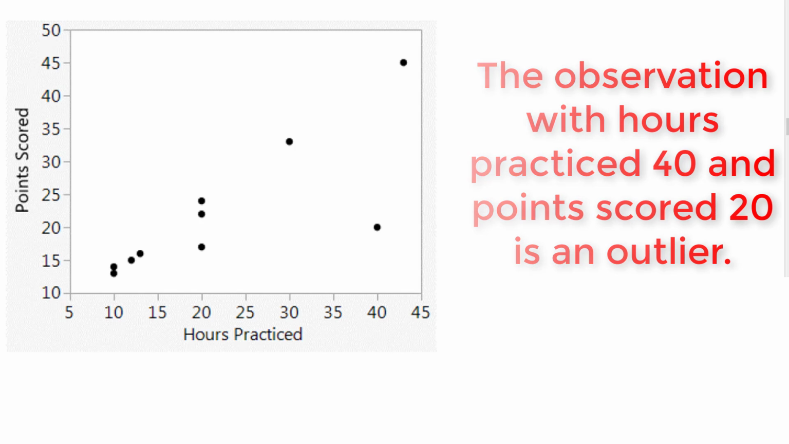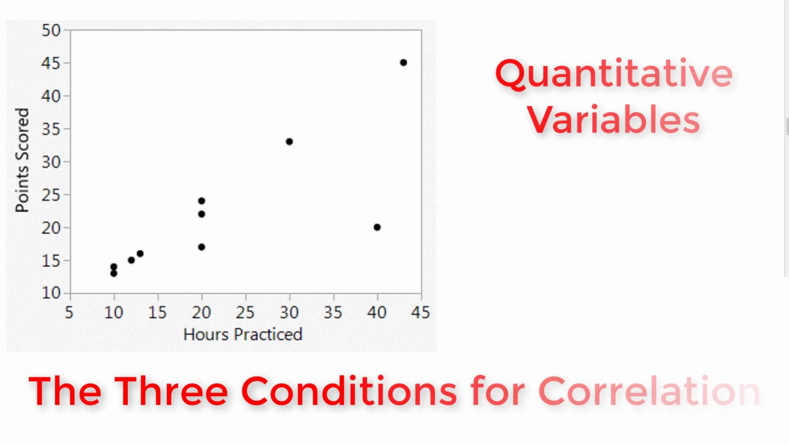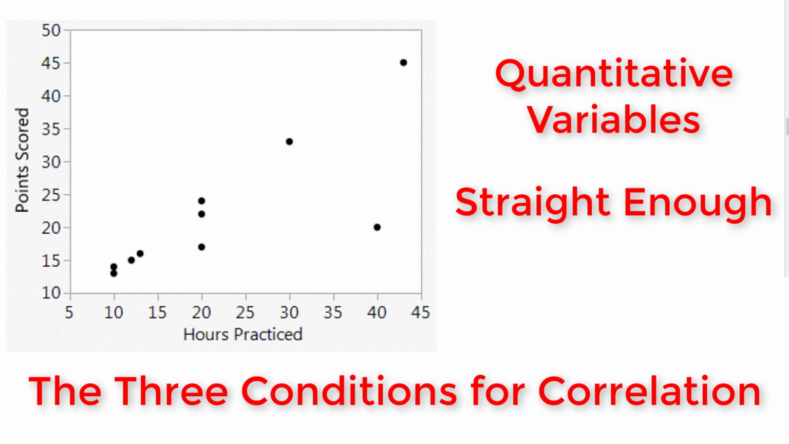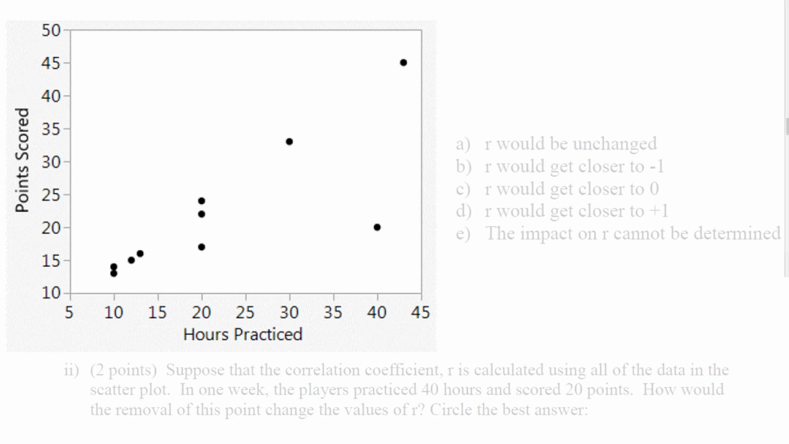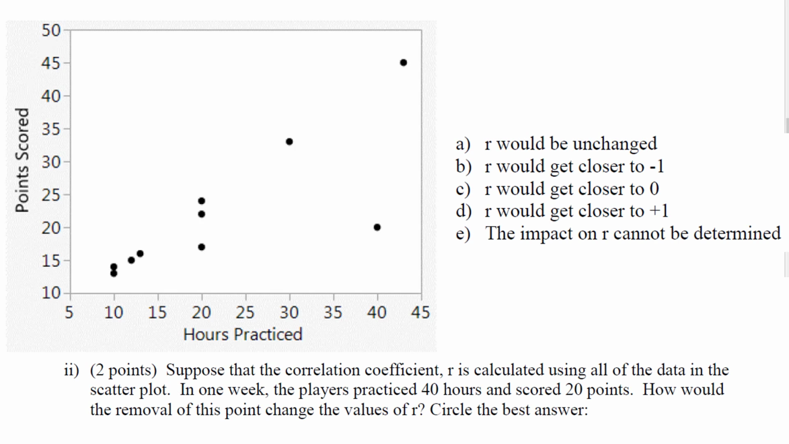So make sure to remember the conditions for correlation are quantitative variables: both variables are quantitative. Straight enough: a straight line well approximates the relationship in the data. And no outliers: there are no outliers. Finally, we have mention of what would happen if we remove that outlier. And we already talked about where it was at. It was at 40 hours practice and 20 points scored.